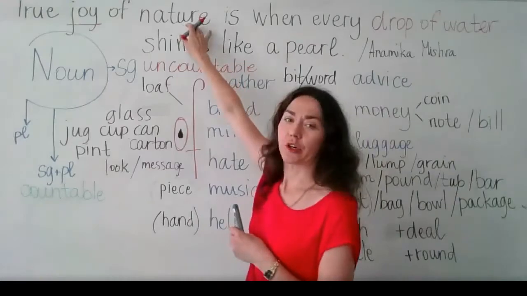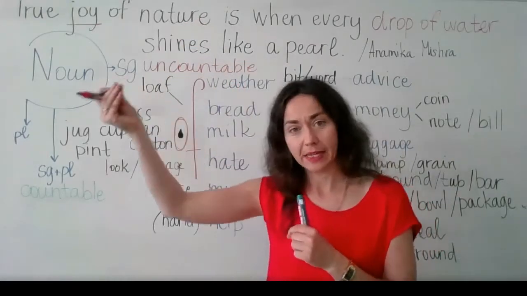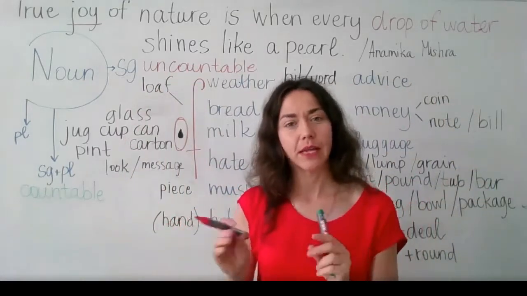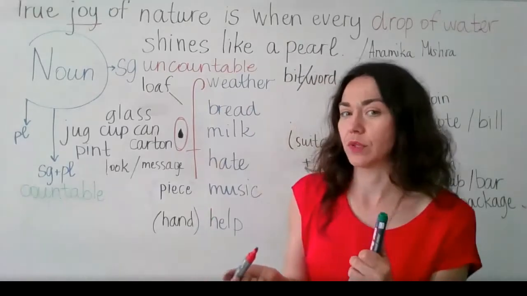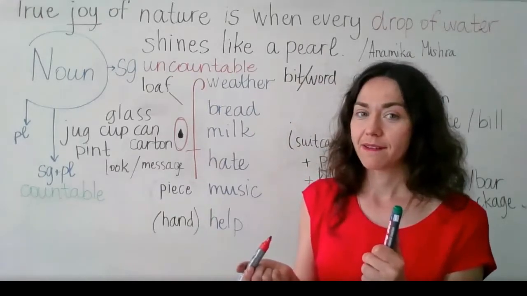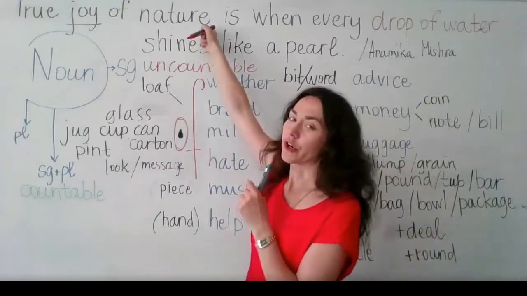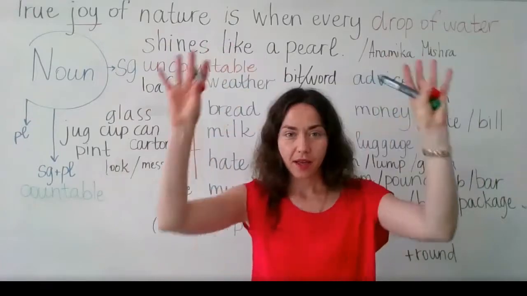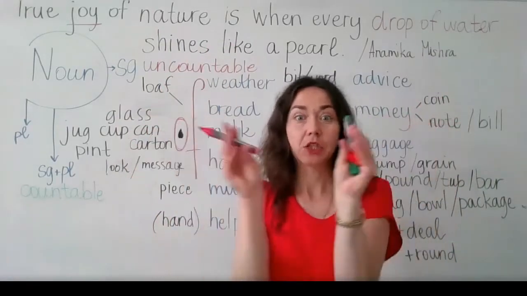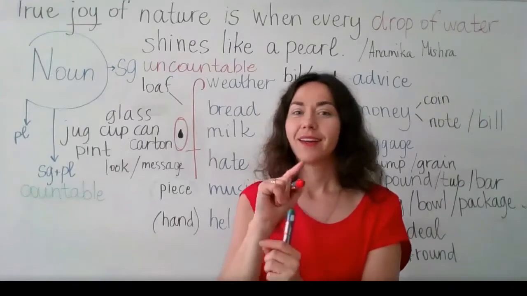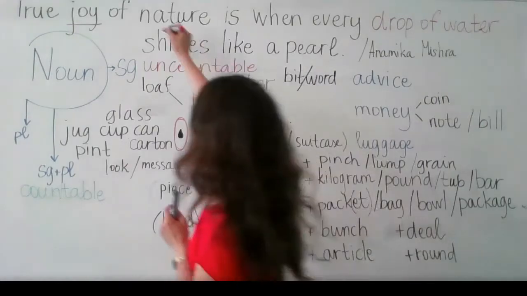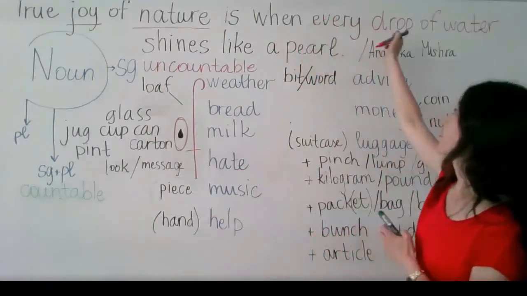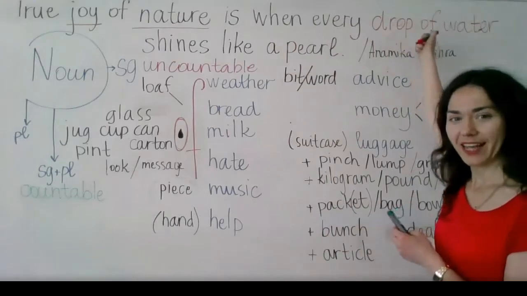Then we have nature. Think, we do not speak about a tree or a flower. We speak about nature in general. Is it a countable noun or an uncountable noun? Uncountable. Nature, not 1, 2. Nature in general. Everything together. All groups of these objects or things together with one word. So here we have nature, uncountable.